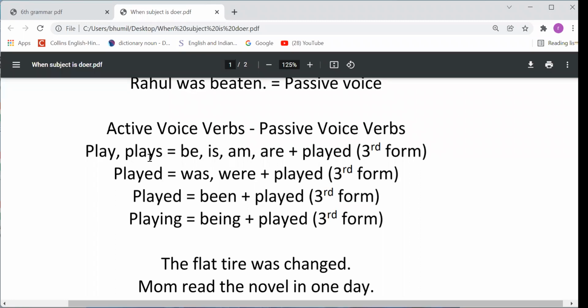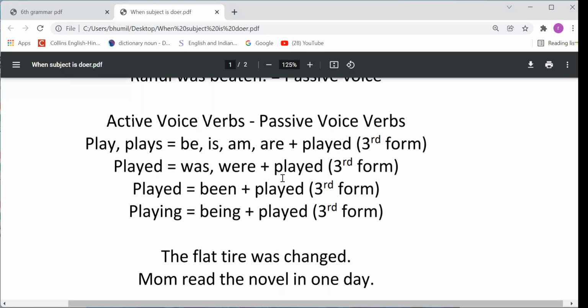Which be form? Four forms are there. Be is the root form; is, am, are are the first form; was, were are the second form; been is the third form; and being is the fourth form. According to the tense and the requirement of the sentence, we should use these verbs. But remember this: after the be form, we should always mention the third form, meaning the past participle form, right?